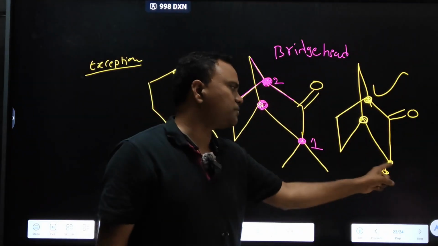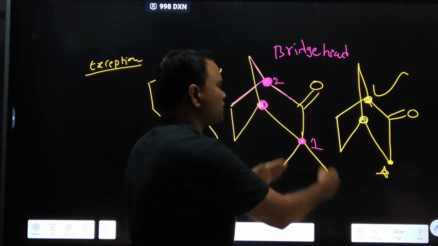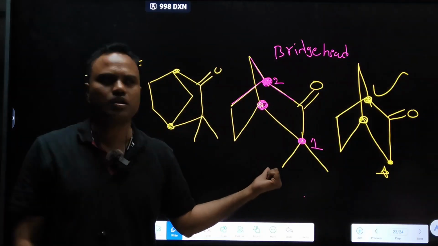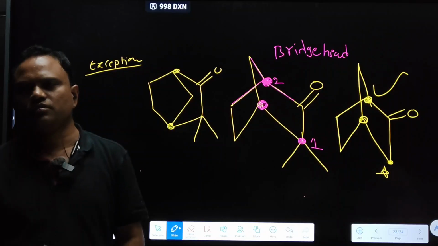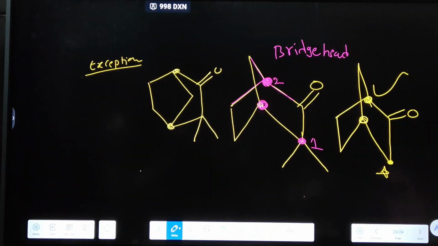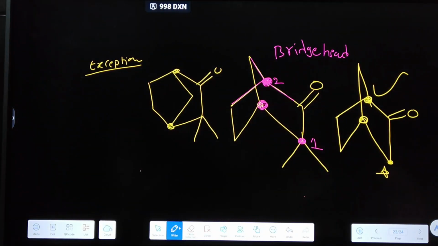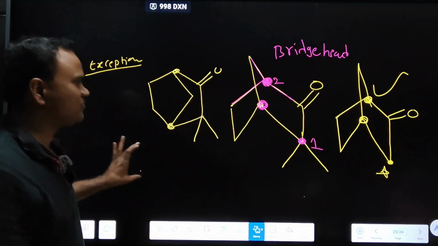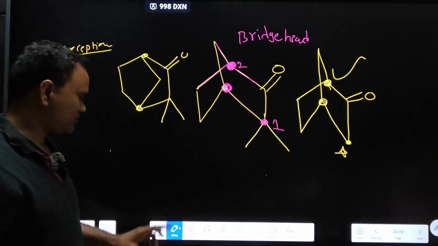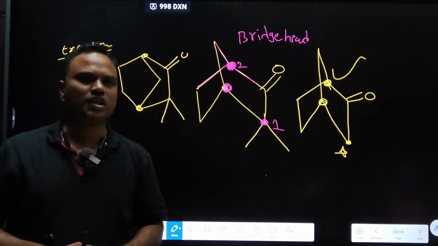Only when this position is blocked, occupied by some other alkyl groups, does it not undergo tautomerism. Important exceptional case.